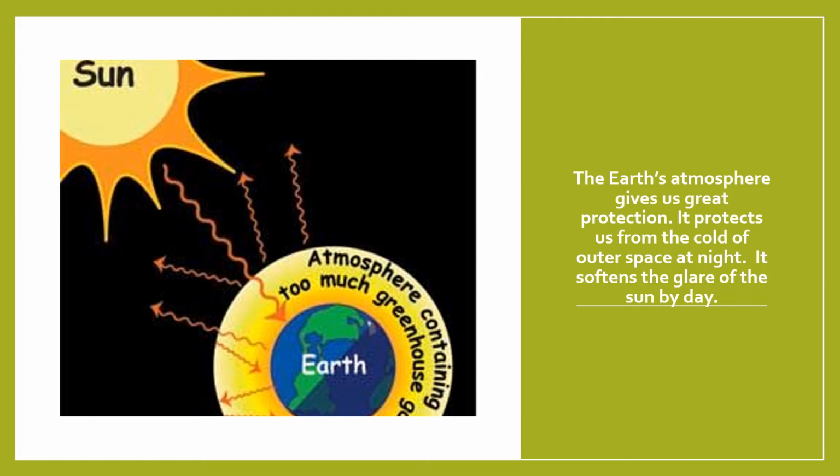Let me read out the lines for you. The Earth's atmosphere gives us great protection. It protects us from the cold of the outer space at night. It softens the glare, the shine, the brightness. Okay, glare would mean the shine, the brightness of the sun by day. Read through this carefully, children.